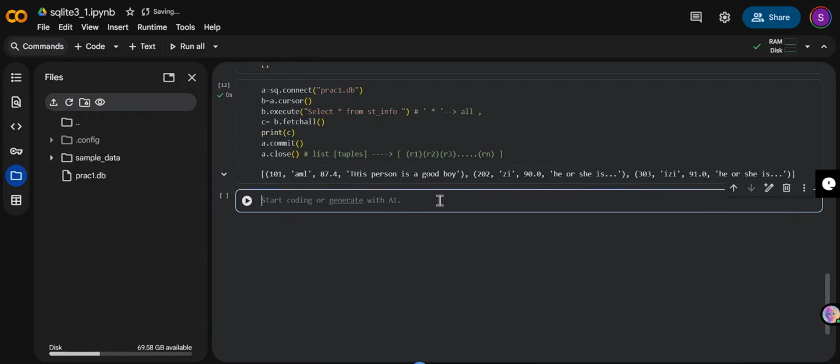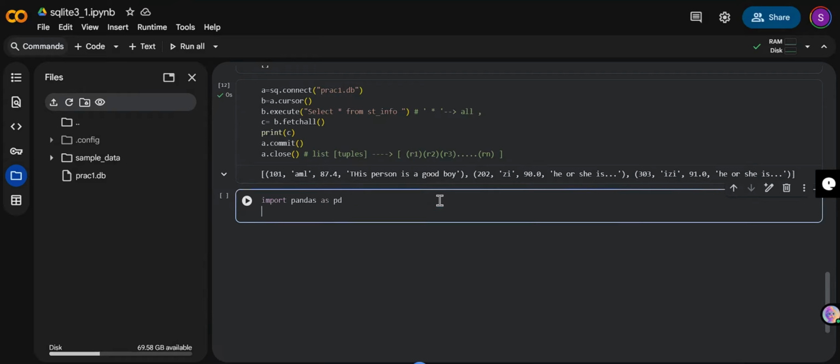So in order to bring this into a table, we use import. We have to import a library called pandas, which is the most important thing for the data scientist. Pandas is a library where we can do all the operations that we apply upon files, whatever type of operations we do in Excel, we can do using pandas also. Import pandas as pd. Let us just see this first: pd dot read underscore sql underscore query.